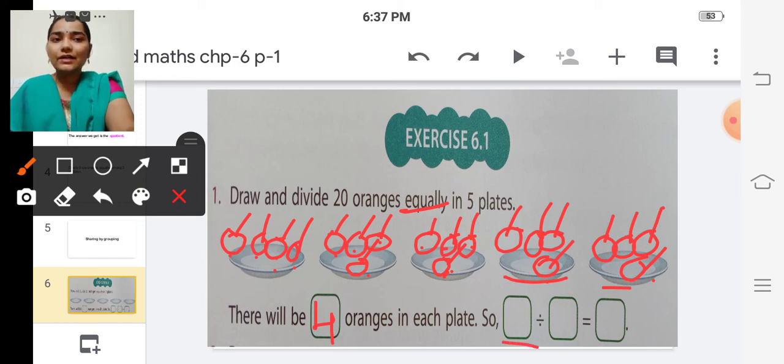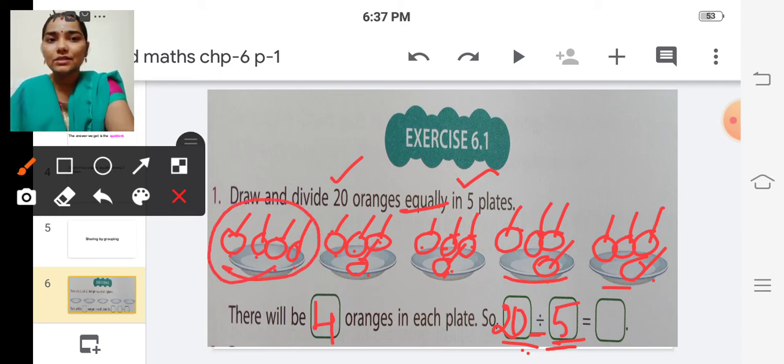So we have to write this division. Here dividend is 20, isn't it? So 20 divided by, this is the division symbol, and 20 divided by, in how many plates have we divided? We have divided the 20 oranges equally in 5 plates, isn't it? So 5 is the divisor. So 20 divided by 5, and the answer is, in each plate how many oranges are there?